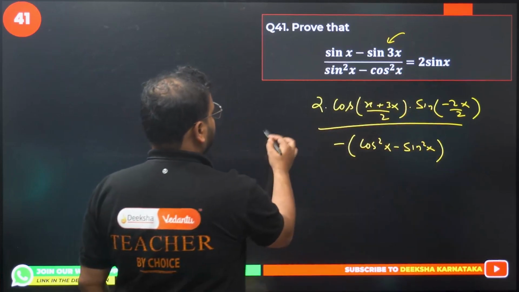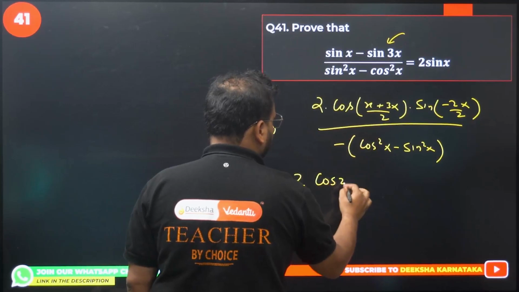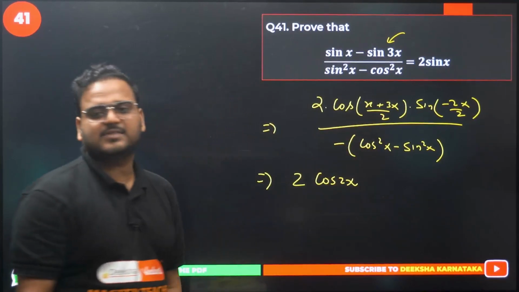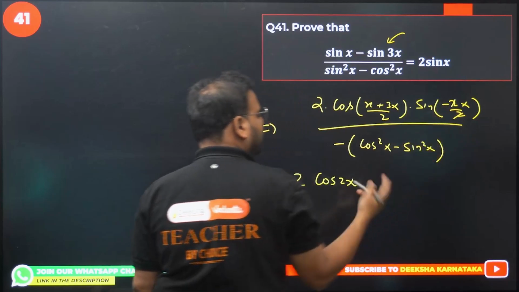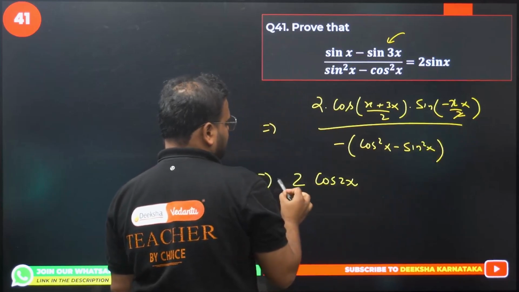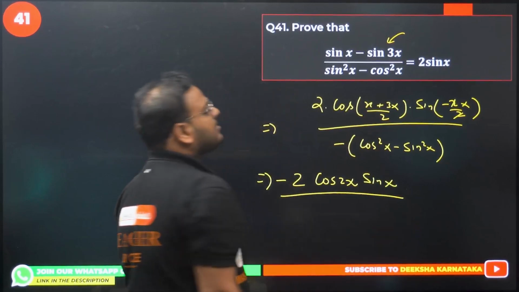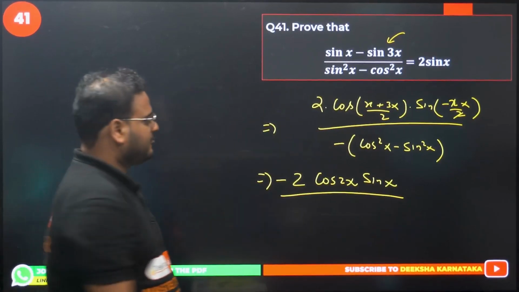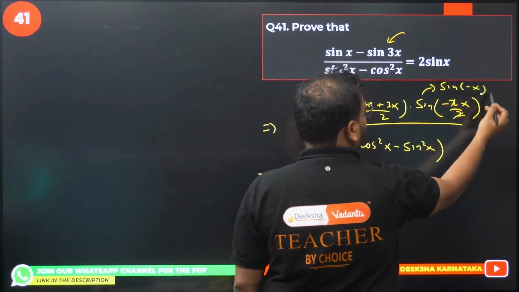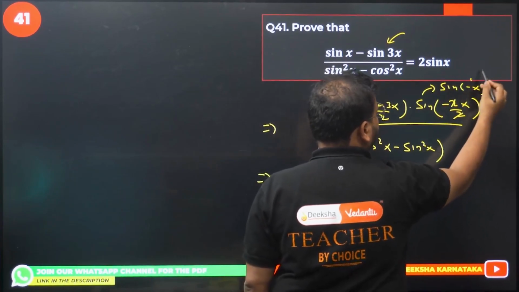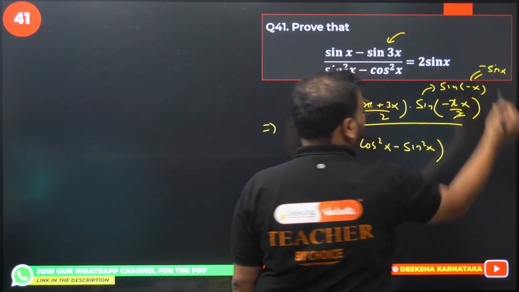Simplify this. What I have 2. This will become cos 2x, right? 3x plus x is 4x by 2 is cos 2x. There is a minus sign. 2 and 2 will be cancelled. I get minus. So I can write this minus over here. Sin x over here. Correct? I'm getting sine of minus x. What I'm getting over here? This is sine of minus x. Simply becomes what? This becomes minus sin x.